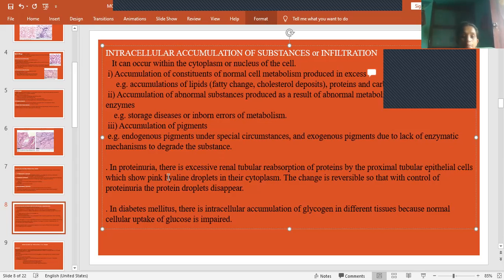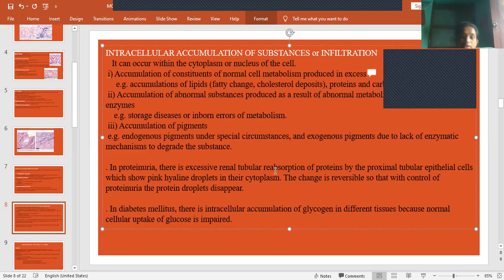Example: in proteinuria, there is excessive renal tubular reabsorption of proteins by the proximal tubular epithelial cells, which shows pink hyaline droplets in the cytoplasm. What is proteinuria? Proteinuria means excretion of proteins, elimination of proteins in the urine. Instead of getting reabsorbed, they are eliminated.